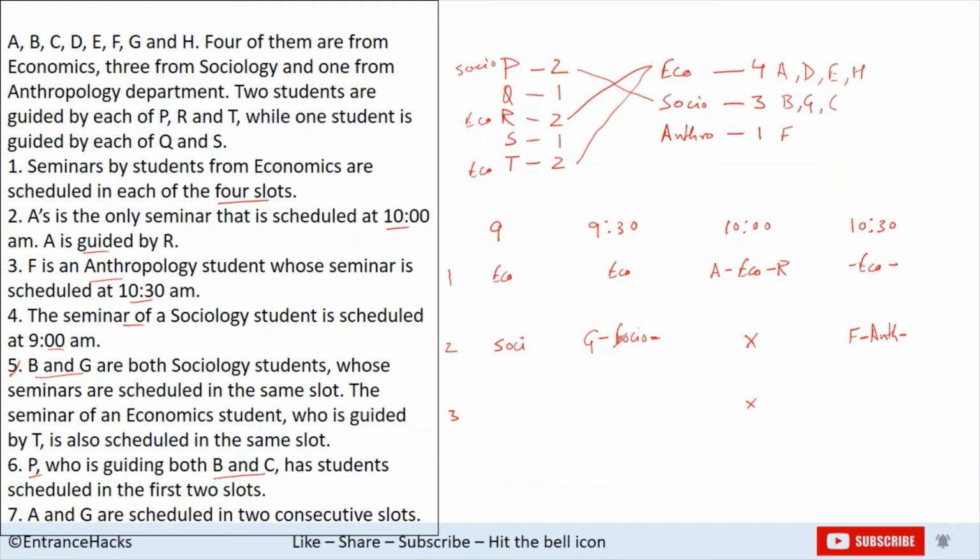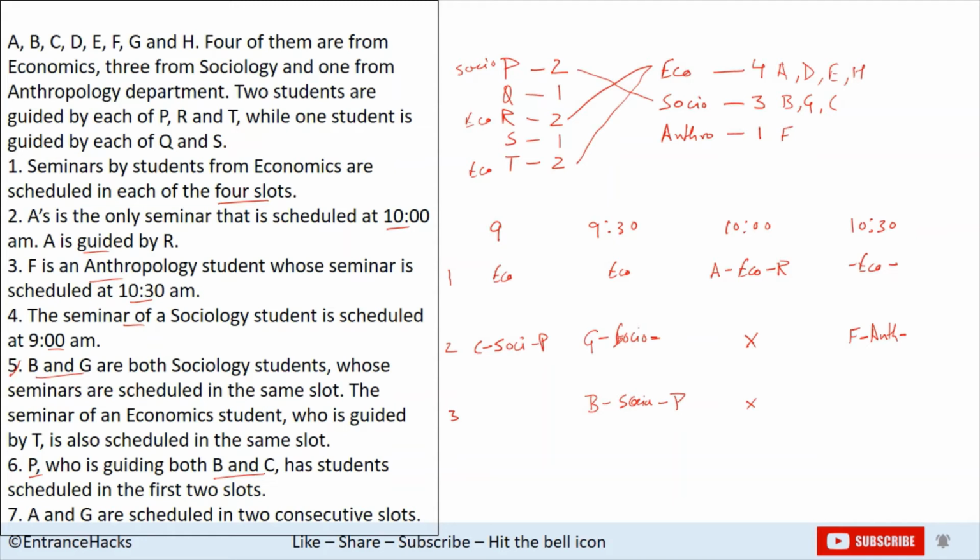Now coming back to the fifth statement, B and G are both students whose seminars are scheduled in the same slot. So G is sociology, B is also sociology. We know the professor of B and C are P. So C here, P here, again this. So we don't know the teacher of G, and for F we have no idea, right?